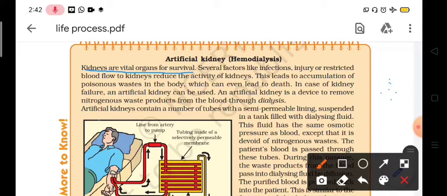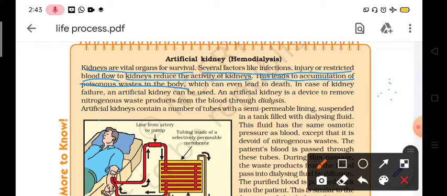It is given here that several factors like infection, injury or restricted blood flow to the kidney reduce the activity of the kidney. This is the reason why the kidney fails to perform its function. This leads to accumulation of poisonous waste in our body.